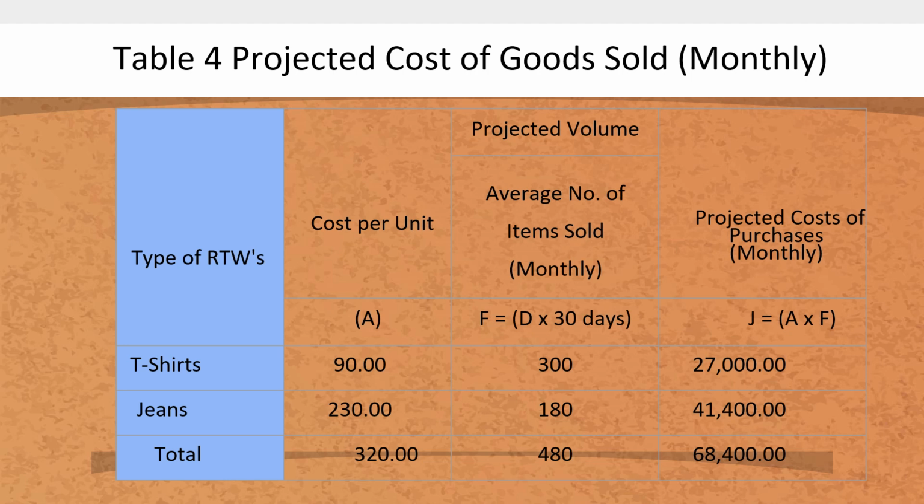Because we are computing for the monthly projected cost of goods sold, and then we have 6, which is the unit sold daily, multiplied by 30 days. And then we have to multiply the cost per unit times the average number of items sold monthly. So for t-shirt we have a total of 27,000, and then for the jeans we have 41,400, which gives us a total of 68,400.